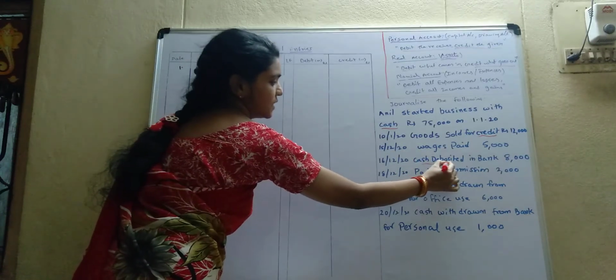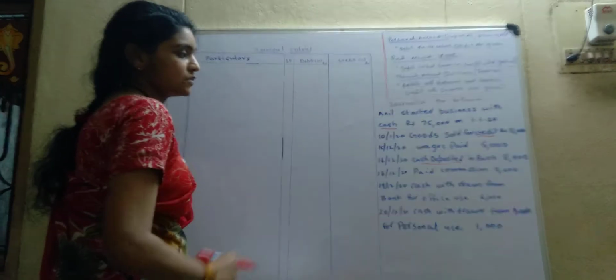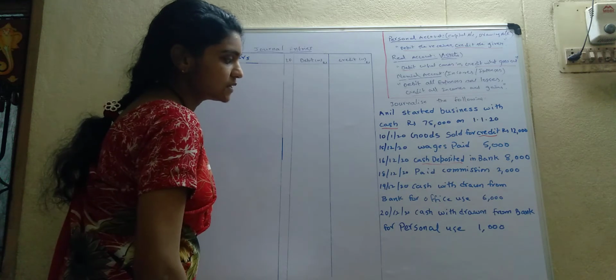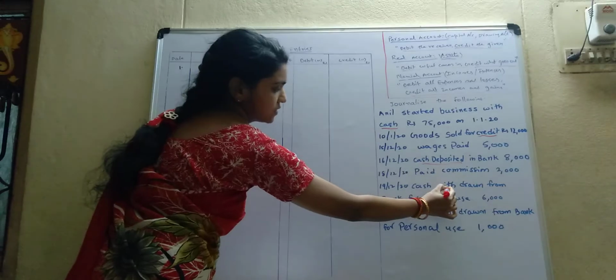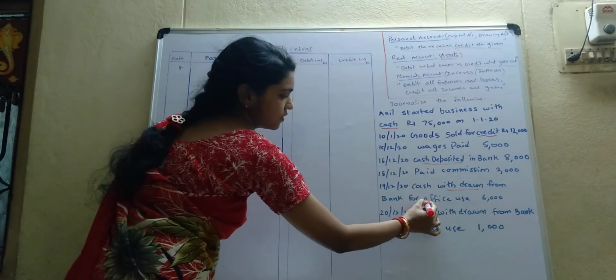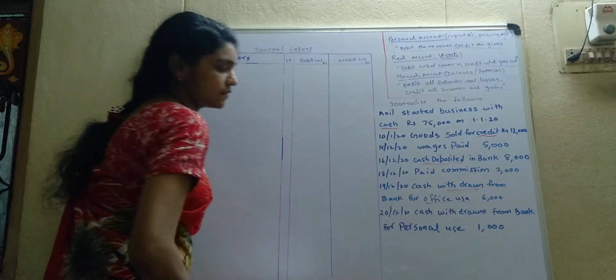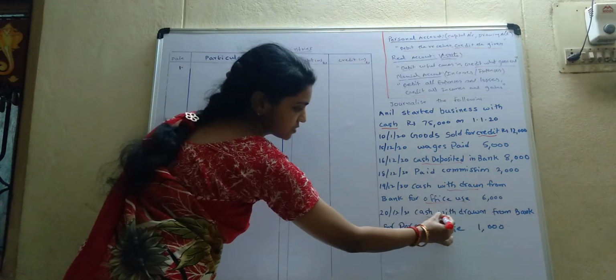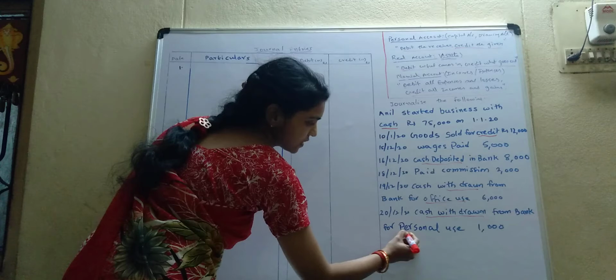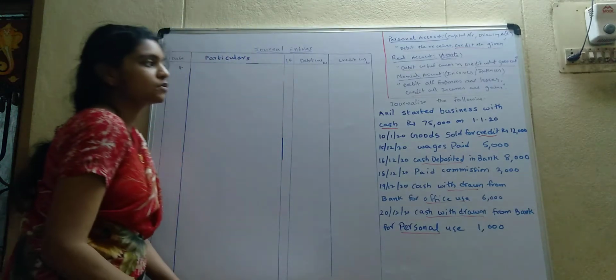Paid commission, you have already seen this. And cash withdrawn from bank for office use, and cash withdrawn from bank for personal use. All these are new entries to you.